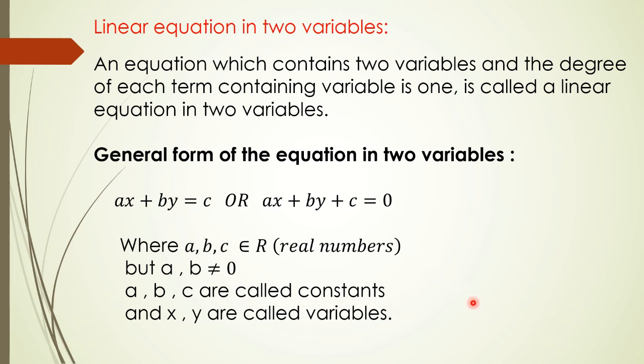The question may come like this: justify whether the given equation is a linear equation in two variables or not. That time you need this justification, that here we can compare it with the standard form, and here a and b are not 0. Also the highest index is 1. So we need to write down the justification. All of you please write down this standard form or general form here, which we are going to use for solving the problems. Now let us go further. If you have not completed, you can pause the video and complete.